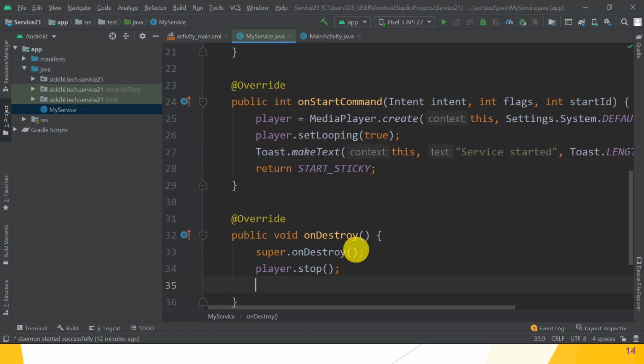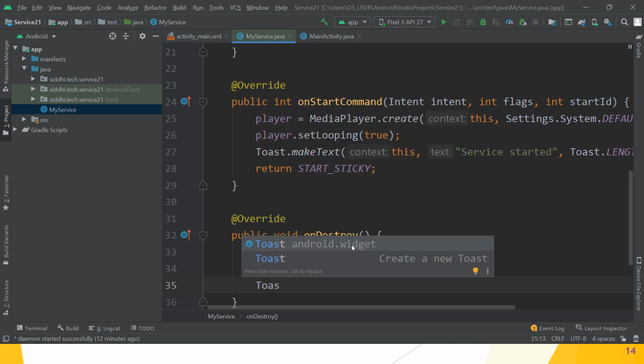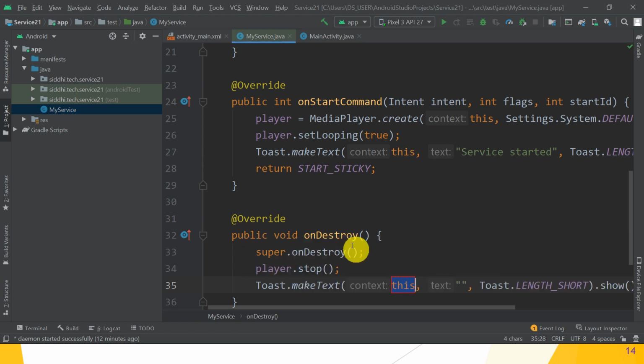Yes, and write the toast method. Press enter. So which message do we want to write in the text? That is the second argument, that is service, what? Service stopped. Great guys, hope you understand.